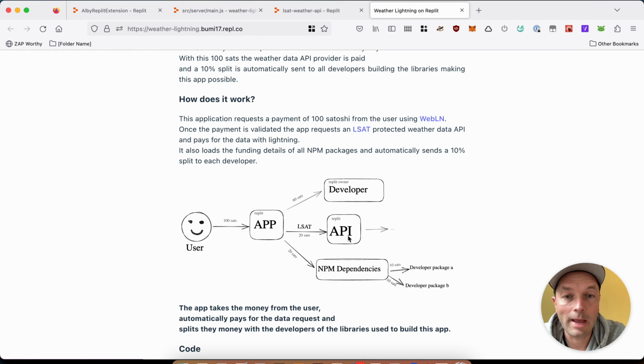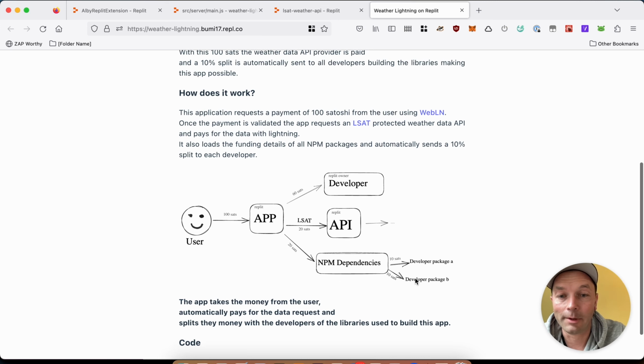So even the API application could again have split payments, that's then payments to the NPM packages or to the library developers that make this API application possible. So we really have programmable money here that automates the payment flows from the user down to the developers of the small libraries.